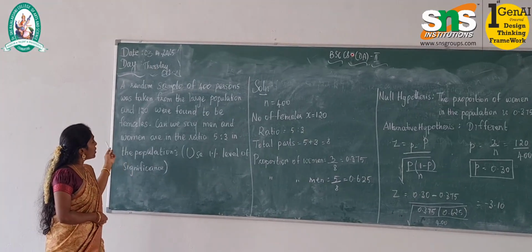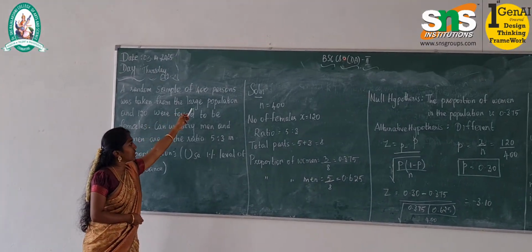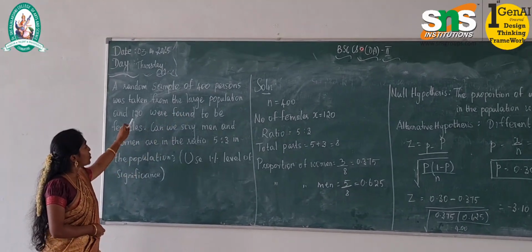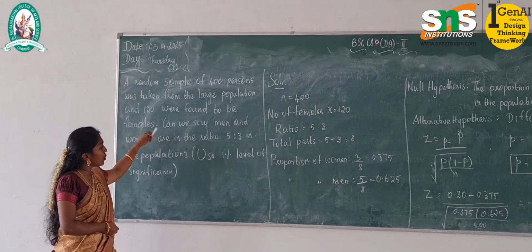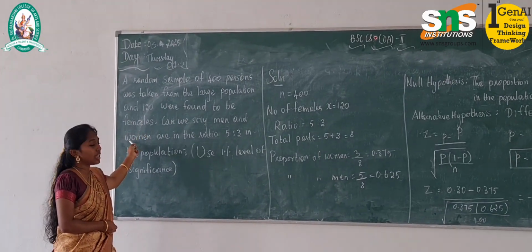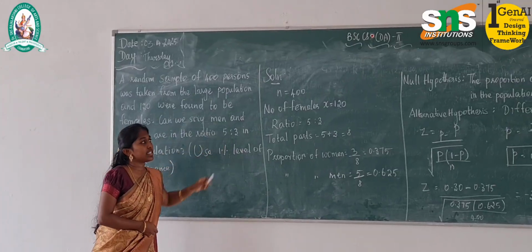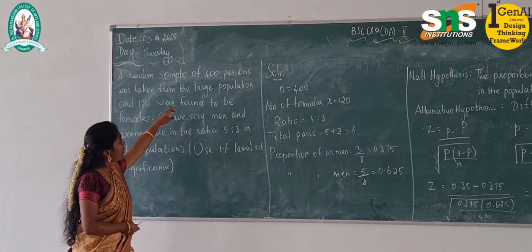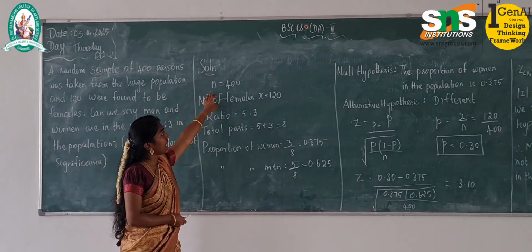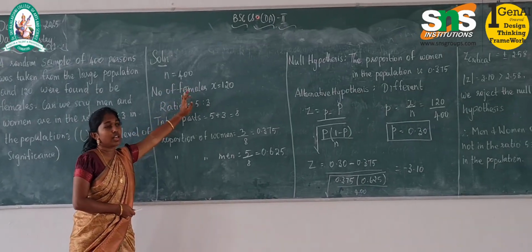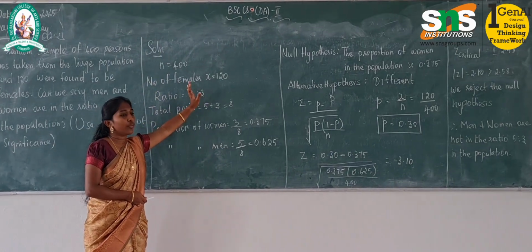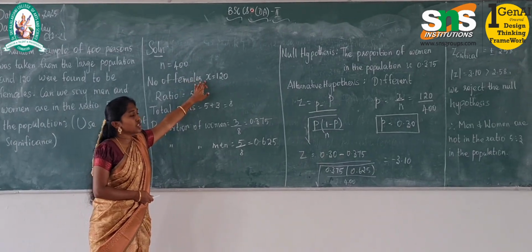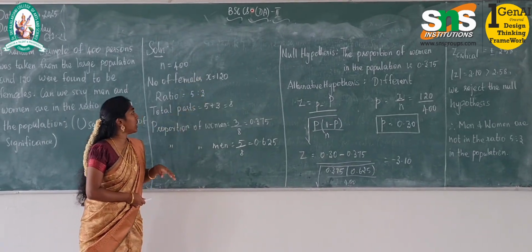So in this, the total sample will be 400 persons. Out of 400 persons, 120 are given as females. So we have to find whether men and women are in the ratio of 5:3. The given sample is 400, so we take n equal to 400. Out of 400, the number of females is 120, so we denote that value as x, and x is equal to 120.